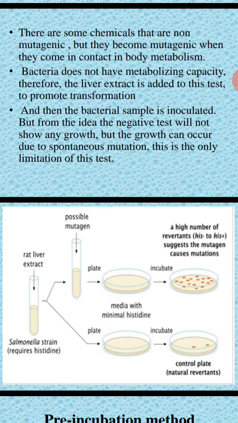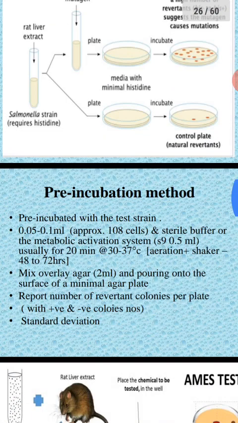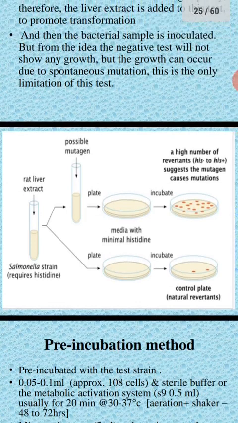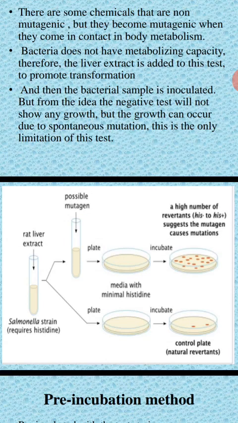So this is about the Ames test. Finally, what you have to observe is this: if the drug has mutagenic property, you can observe more growth colonies in the test compound treated culture than in the control culture, where the control means we don't have any test compound.